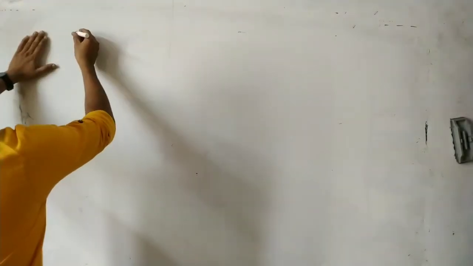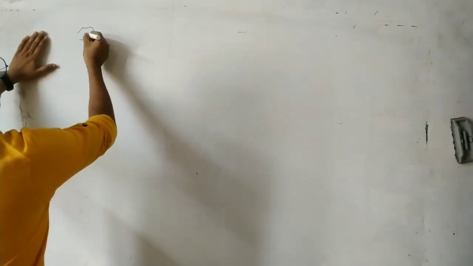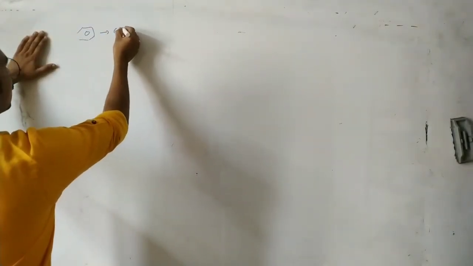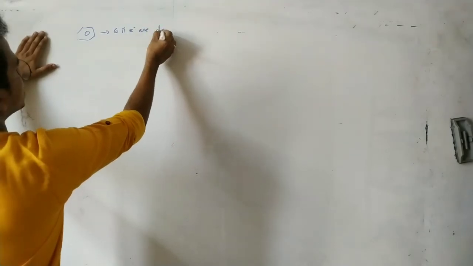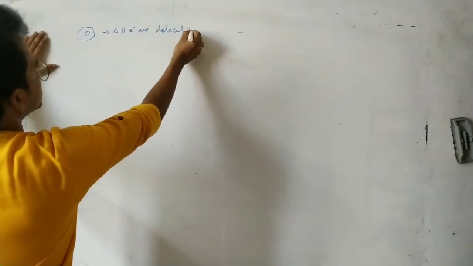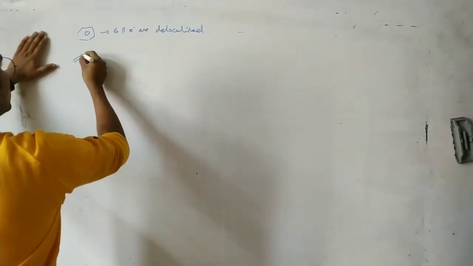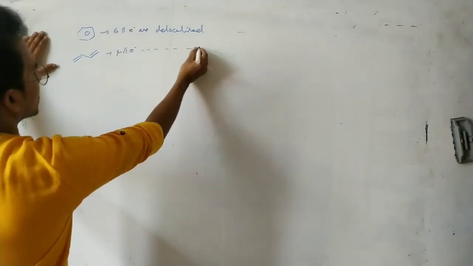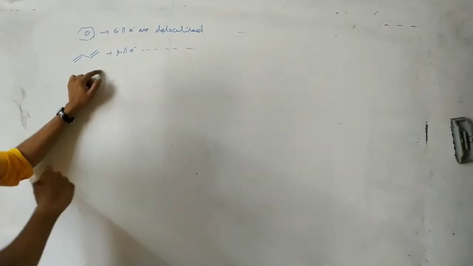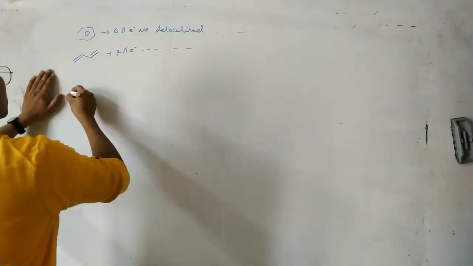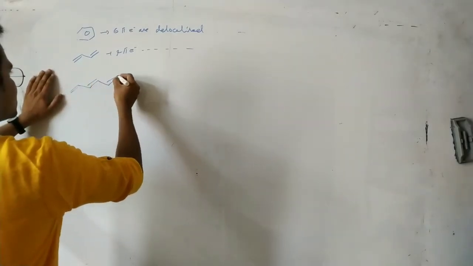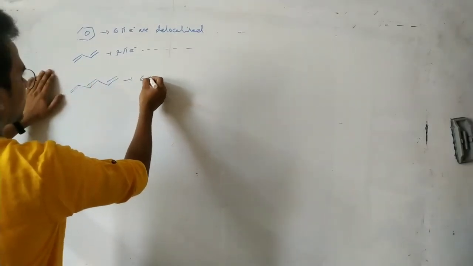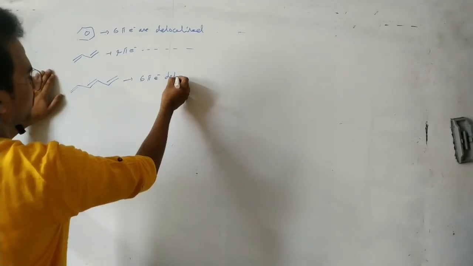Here in benzene, 6 pi electrons are delocalized. In 1,3-butadiene, 4 pi electrons are delocalized. Now you see this one: in this acyclic structure, 6 pi electrons are delocalized.